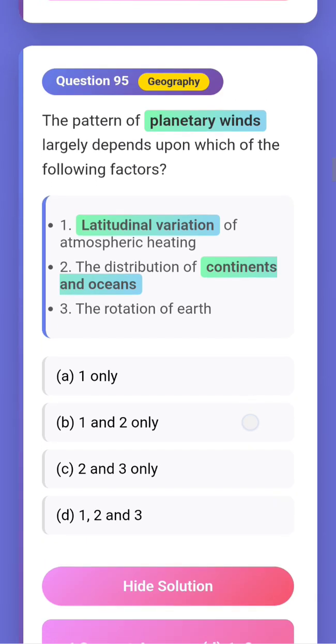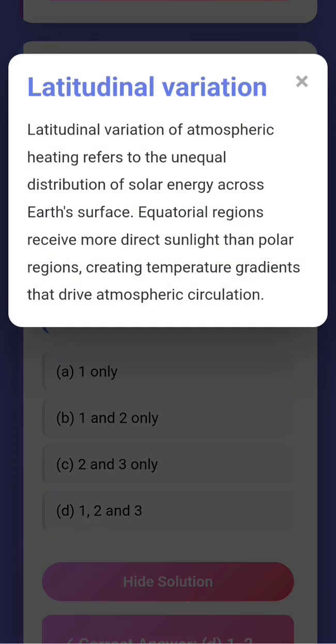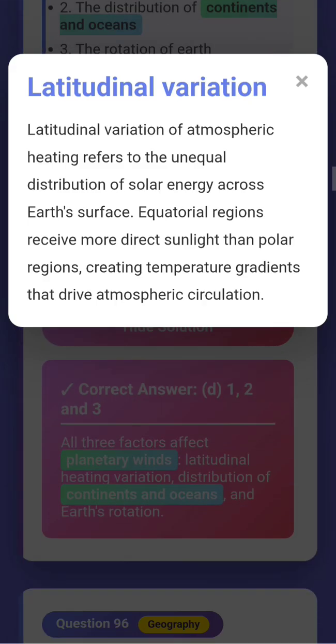Okay. What is latitudinal variation? Latitudinal variation of atmospheric heating refers to the unequal distribution of solar energy across Earth's surface. Equatorial regions receive more direct sunlight than polar regions, creating temperature gradients that drive atmospheric circulation.